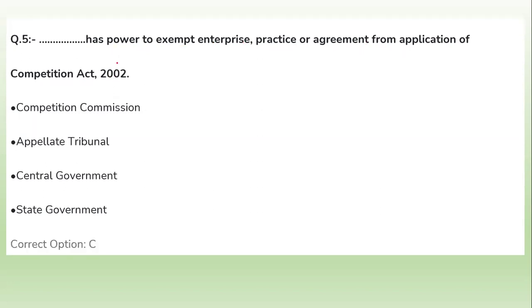So what will be the right answer? The right answer is the central government. The central government has the power under the Competition Act. Again, this is a factual question. You have to remember and learn this kind of question.